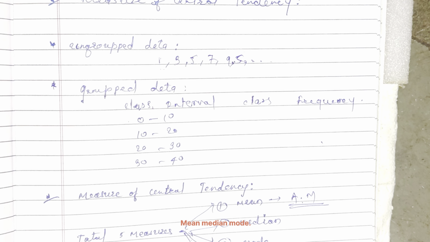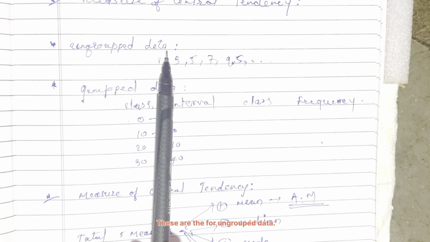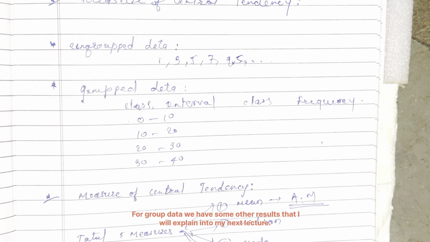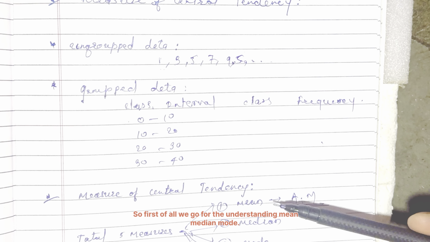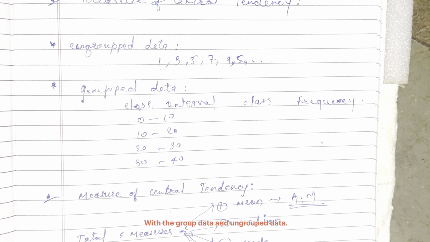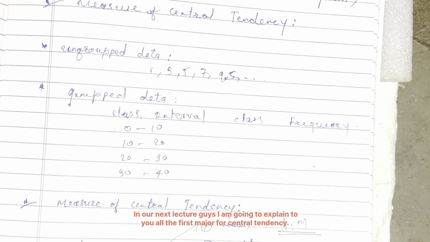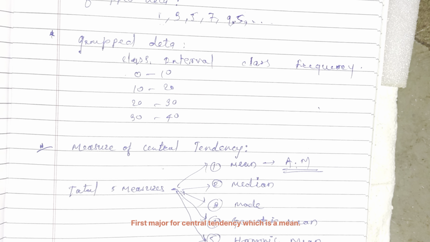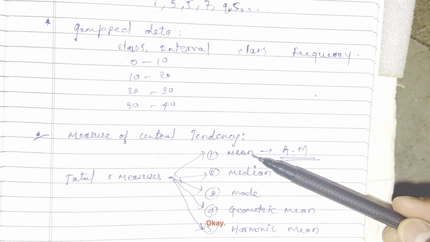Mean, median and mode, these are for ungrouped data. For grouped data we have some other results, which I'll explain in my next lecture. First of all we go for understanding mean, median and mode with grouped and ungrouped data. So that's it for today's lecture. In my next lecture, I'm going to explain the first measure of central tendency, which is the mean.